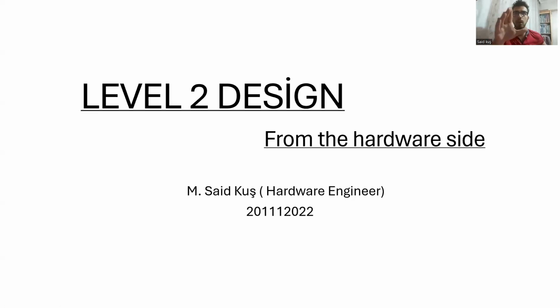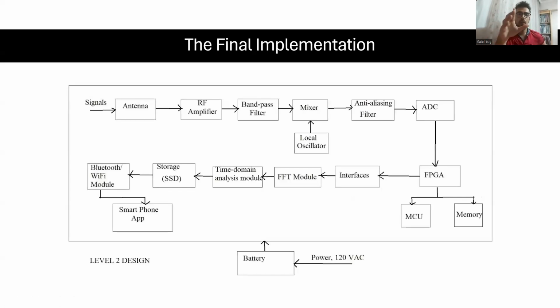Hi, I'm going to talk about how the final product is realized. As you see, it is realized exactly as seen from the block diagram. The initial part, from the antenna to the ADC, the analog-to-digital converter, handles the signal in analog form, while after the ADC it transitions to digital form. Then the part consisting of the FPGA, microcontroller, FFT module, and time domain analysis module is responsible for processing the data. In other words, the data are processed on these modules. Then the data goes to the Bluetooth Wi-Fi module, which simply sends data to the app on the smartphone.